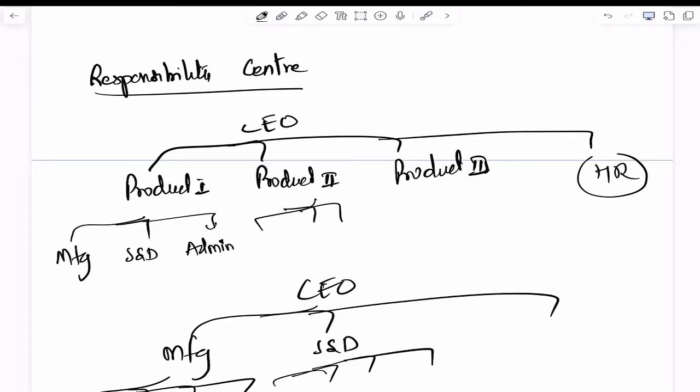Cost center, the first one. They are responsible only for the cost incurred in their department.